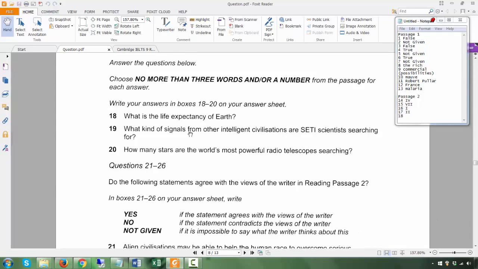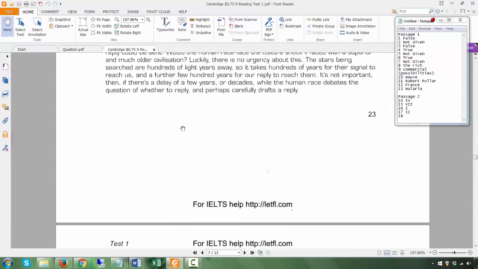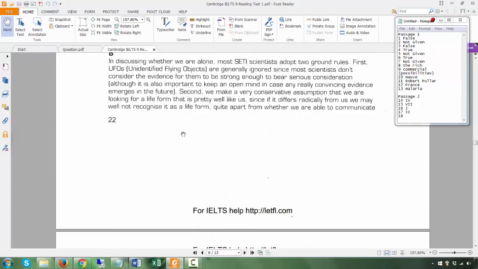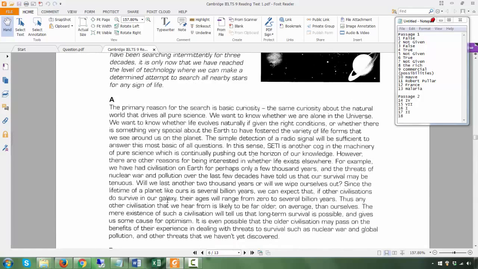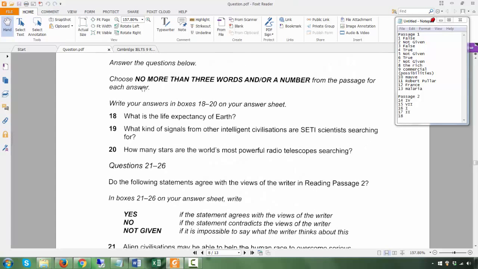So, what is the life expectancy of Earth? If you go here, since the lifetime of a planet like ours is several billion years, all right, so the life expectancy is, okay, no more than 3 words, so that's fine. Several billion years.